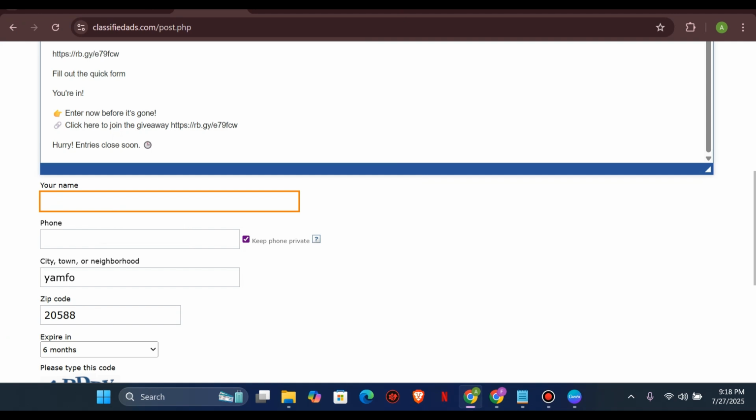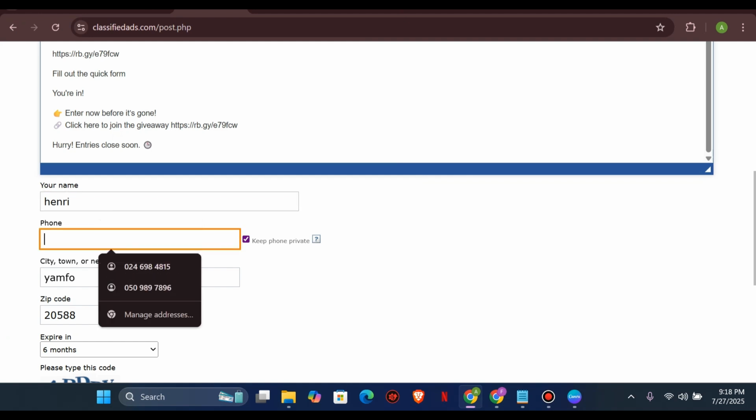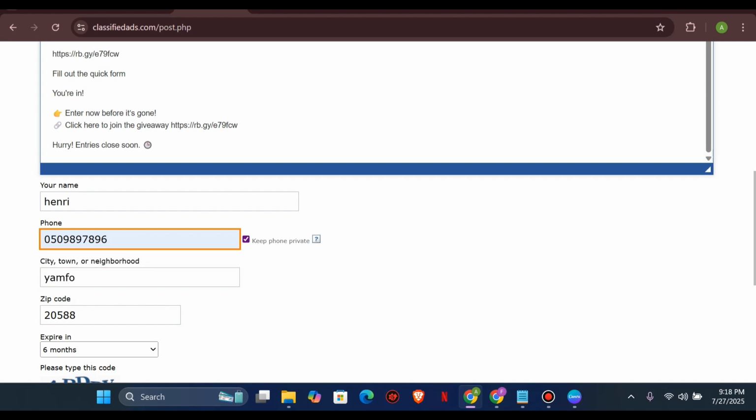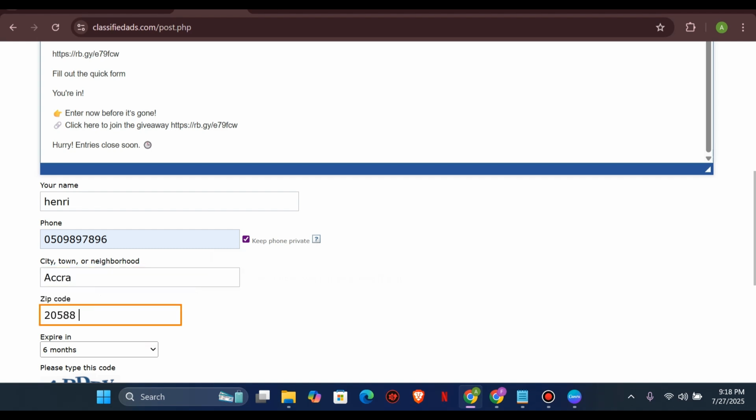So what you're going to do here is to enter your name. Let's say my name is Henry. I'm going to use Henry and then enter a phone number. Maybe I have to use this number here. So keep phone private. That means your number is going to be private, it's not going to be shown out here. So city, town, or whatever, let's say I use Accra. And the zip code is a zip code.